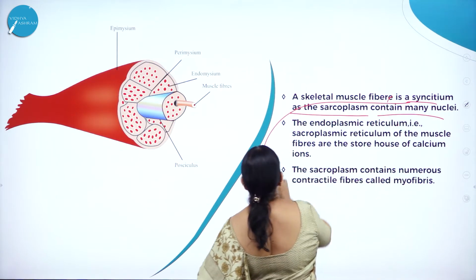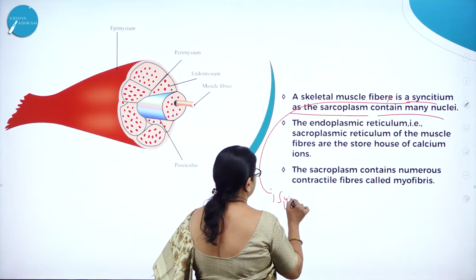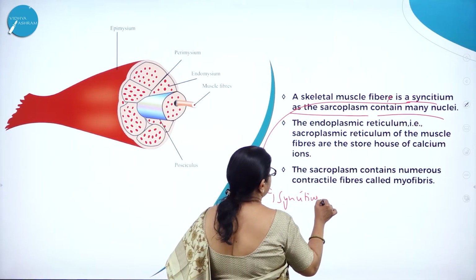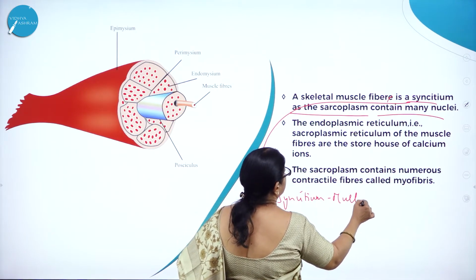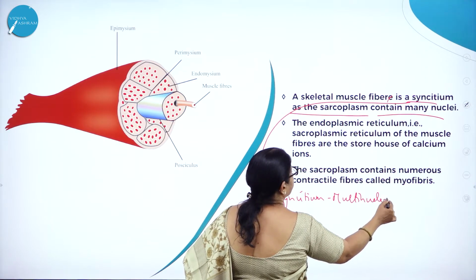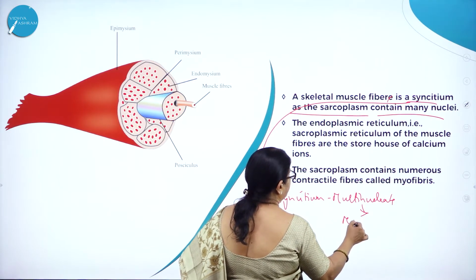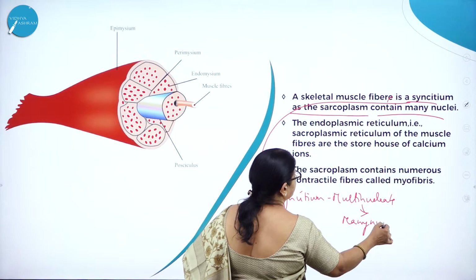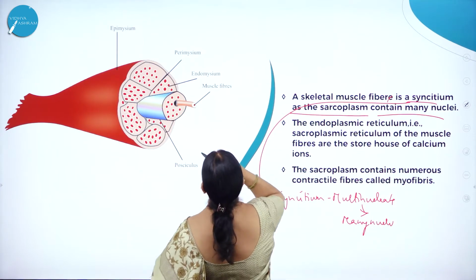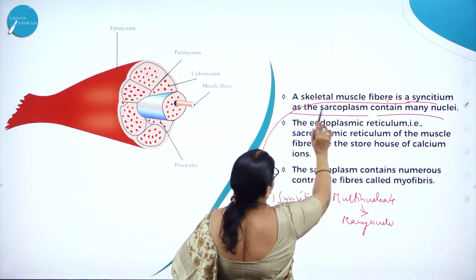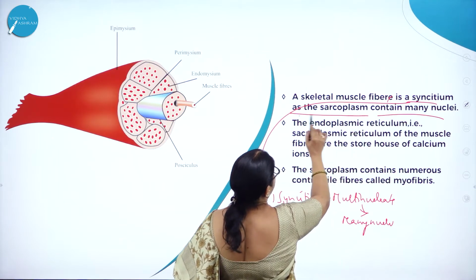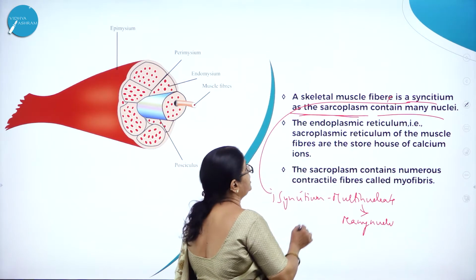What do you mean by syncytium? Syncytium means multinucleate, or many nuclei. So here you can see many nuclei. A skeletal muscle fiber is a syncytium, as the sarcoplasm contains many nuclei.